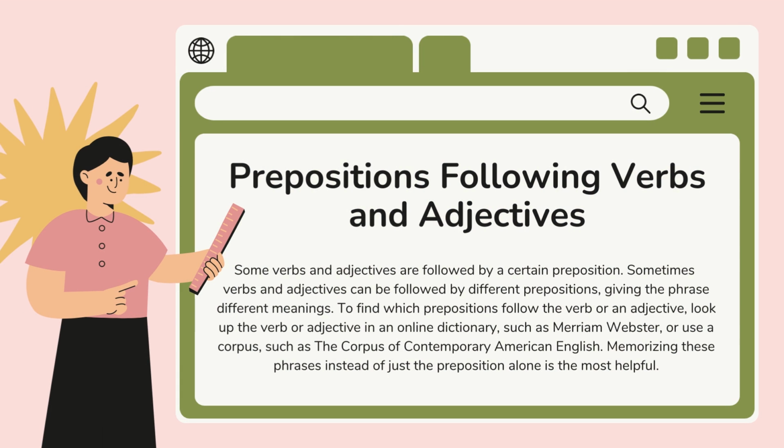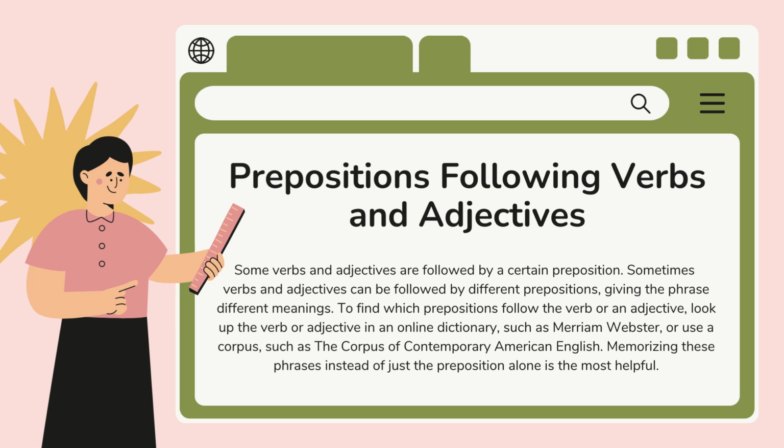Also, we can have some prepositions that are following verbs and adjectives. Okay. What is this? Well, some verbs and adjectives are followed by a certain preposition. Sometimes verbs and adjectives can be followed by different prepositions, giving the phrase different meanings. To find which prepositions follow the verb or an adjective, look at the verb or adjective in an online dictionary.